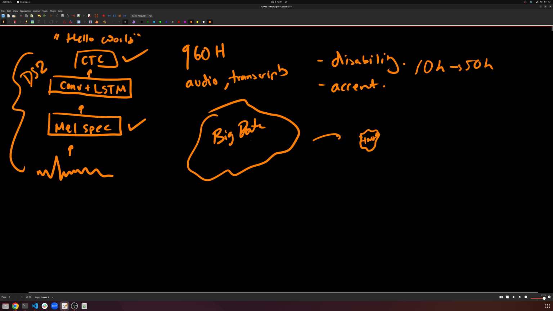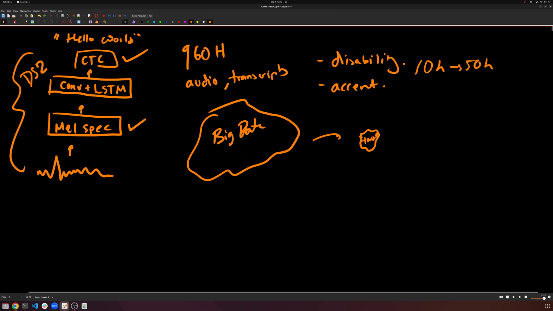Think about how much data we have. We actually have a pretty good amount of audio that's been transcribed. Between Common Voice and LibriSpeech and all the other data sets out there, we probably have close to maybe 10, 20, 50,000 hours. Actually, we probably have more than that. We have close to a couple hundred thousand hours of audio that's been nicely transcribed for us to train speech recognizers, no problem.